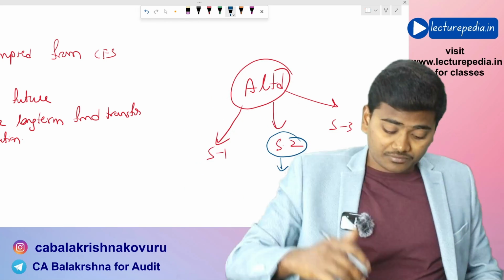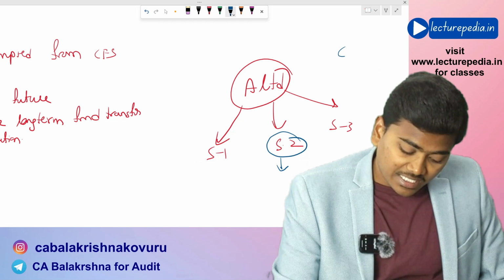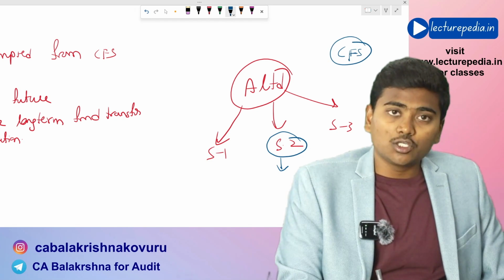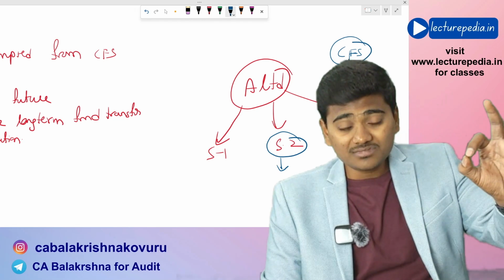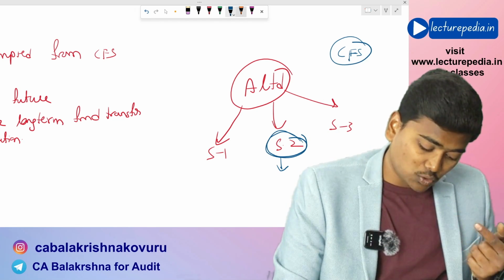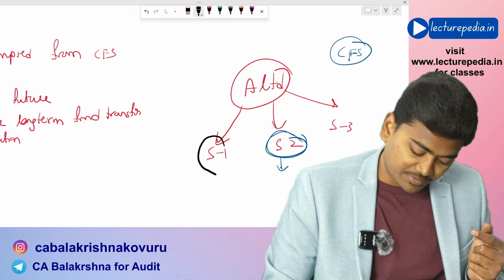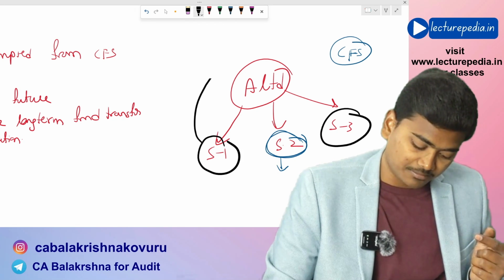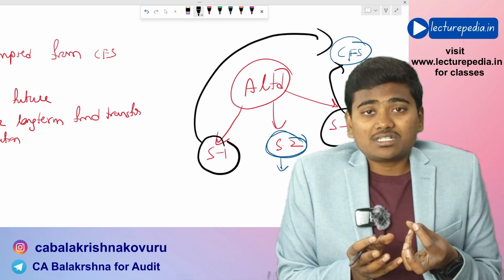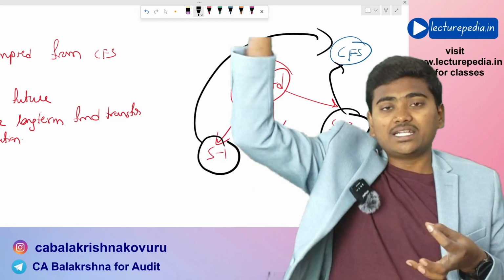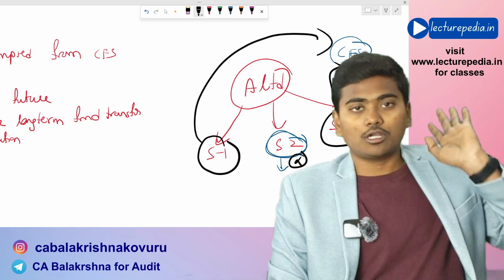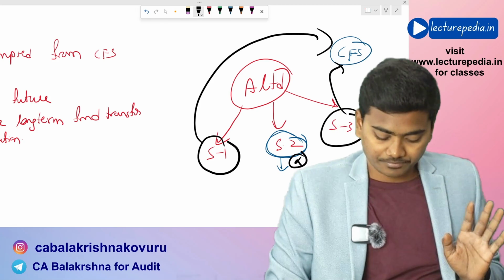In this case, A Limited, in its consolidated financial statements, need not include subsidiary 2. However, it has to include subsidiary 1 and subsidiary 3. Here, there is no exemption from the preparation of complete consolidated financial statements. Just this subsidiary need not be included.